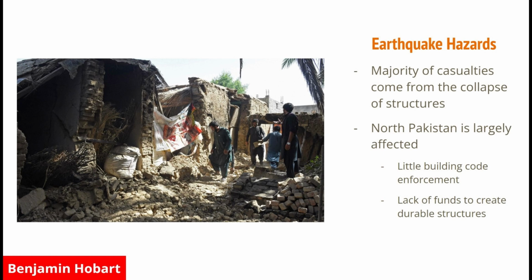Earthquake hazards. With earthquakes, the majority of casualties come from the collapse of structures, like roofs falling in. In this picture, you can see the damage done by an earthquake. Bricks falling, hitting people in the head, and things like that.